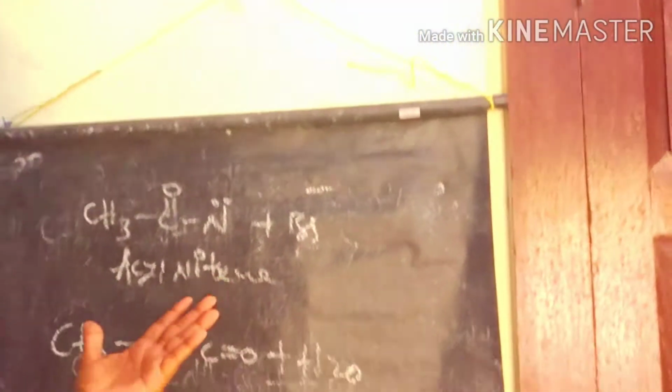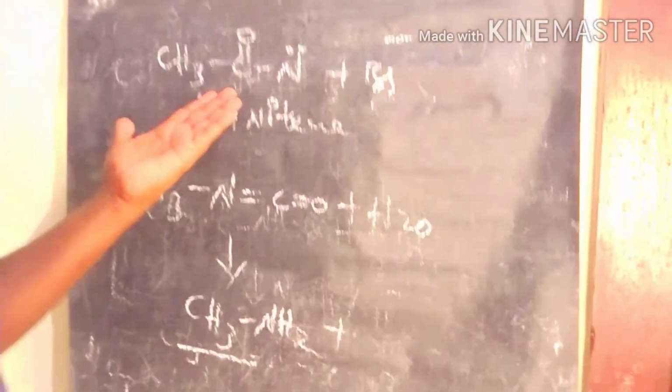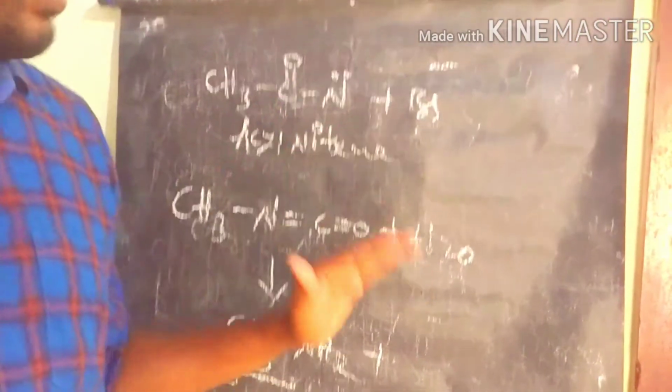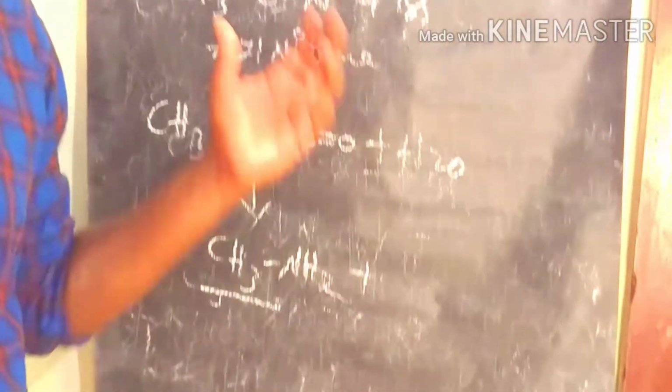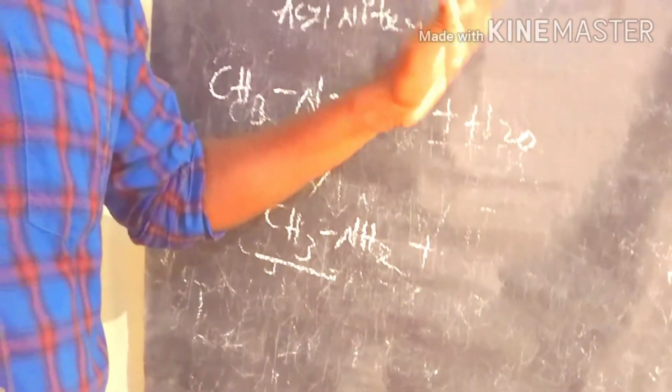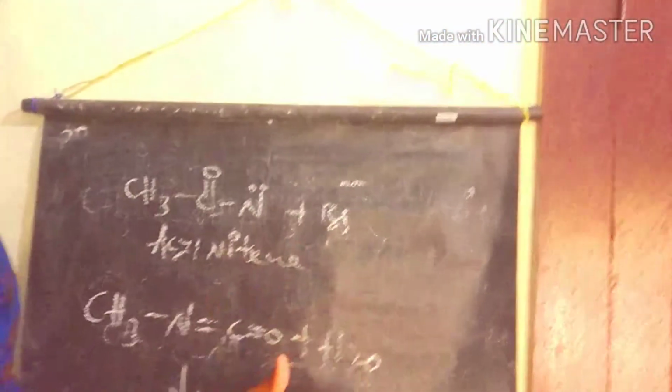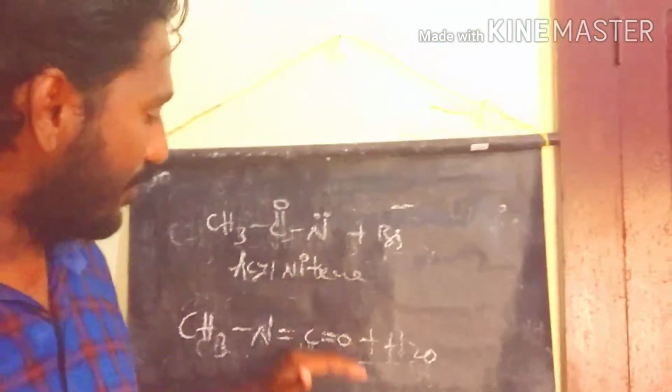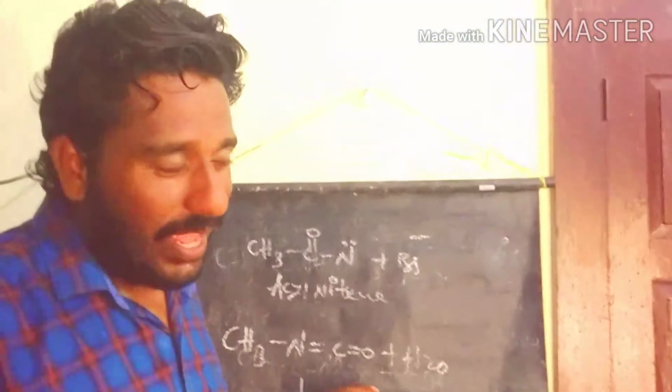This is one example, taken from acetamide, to prepare the amines by reacting with bromine and base. This is our Hofmann degradation reaction.